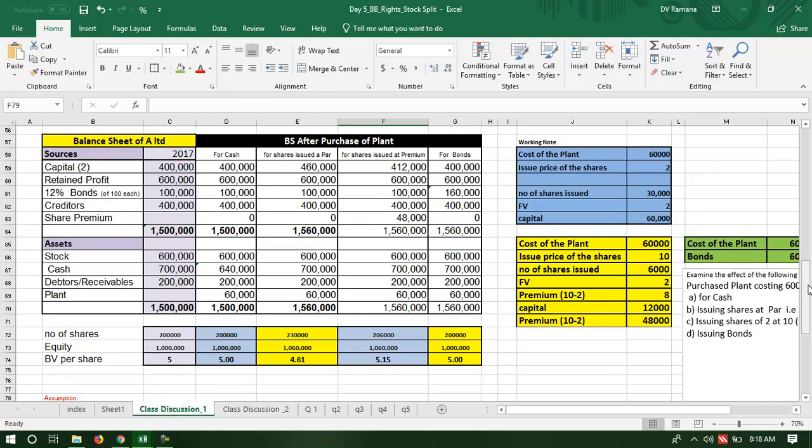So an accounting perspective of the market is that the market can be understood by seeing the financial statements, and one of the numbers of the financial statements is the book value per share. So we'll keep on observing different decisions and their impact on the balance sheet and the book value.